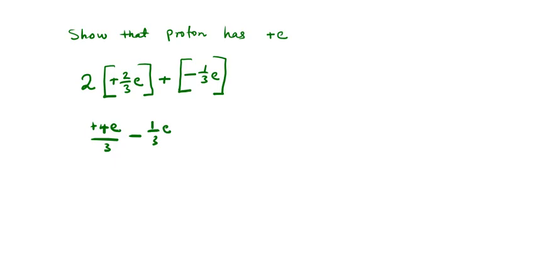Let's take our LCM, which is 3. 3 goes into 3 will give you 1, 1 multiplied by positive 4 elementary charge gives positive 4 elementary charge.